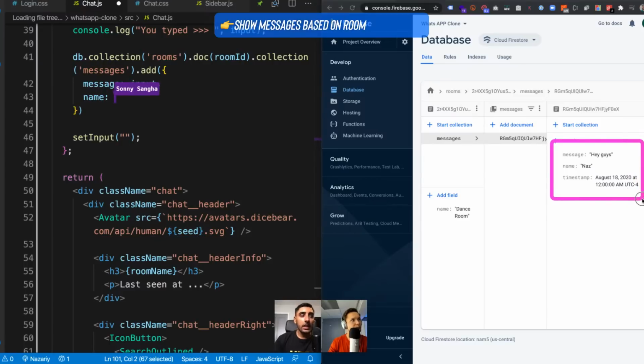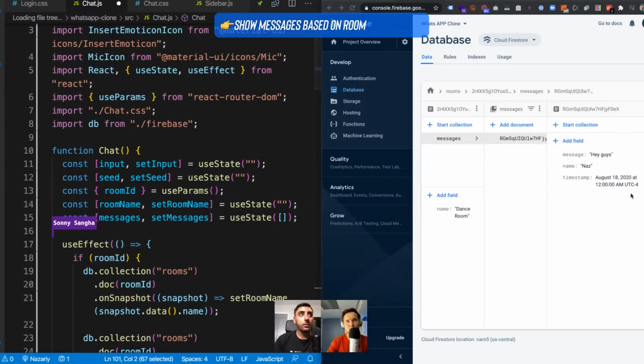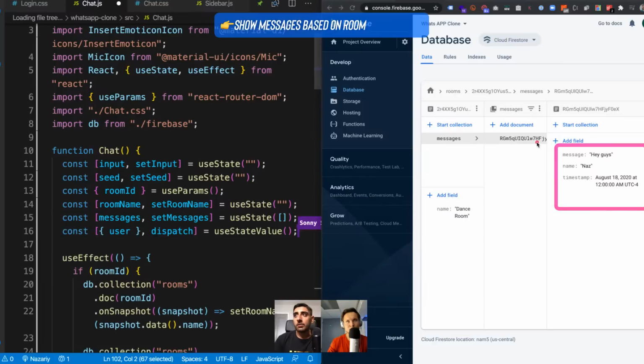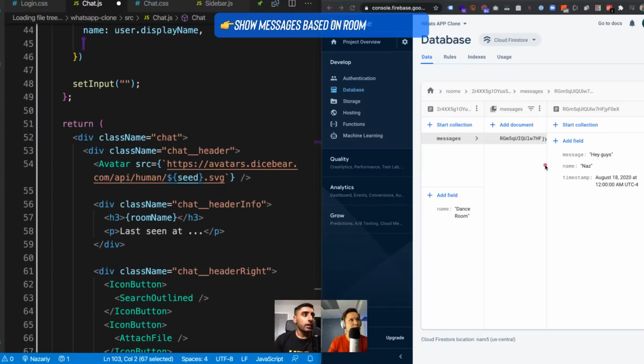The name of the user is going to come from the user, right? Which means that we actually need to go ahead and pull that in from our data layer. So whoever's logged in, we're going to get them from the data layer, and we're going to use their display name as their name. So display name as the name. Nice. And then we're going to say the timestamp.